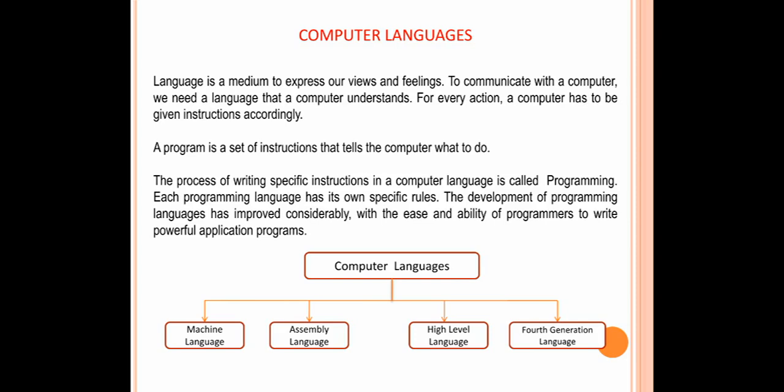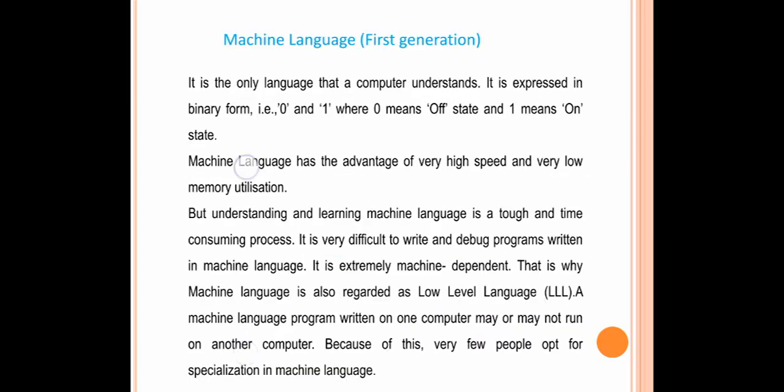The development of computer languages has been classified into 4 categories: machine language, assembly language, high-level language, and 4th generation language. First, we will learn about machine language. It is considered as the first generation language. It is the only language that a computer understands directly.